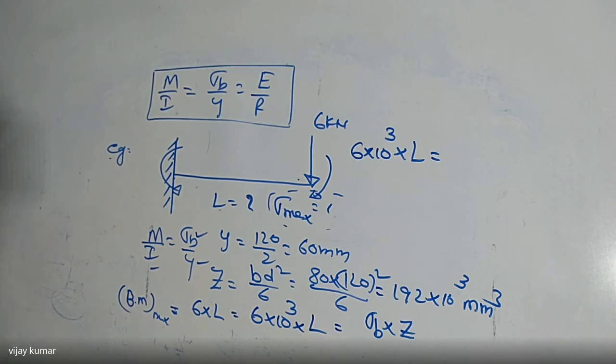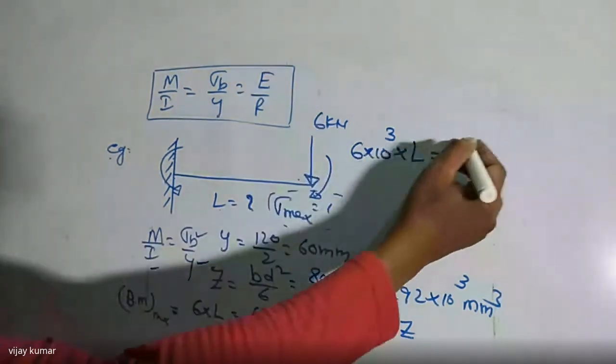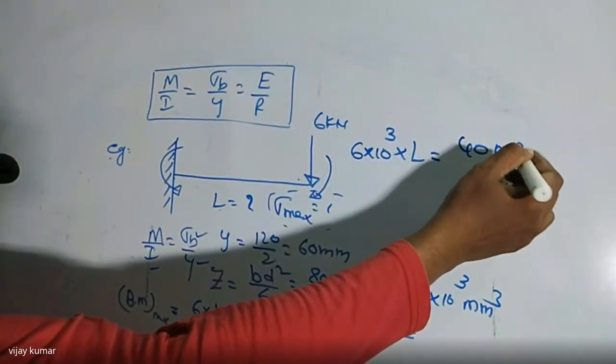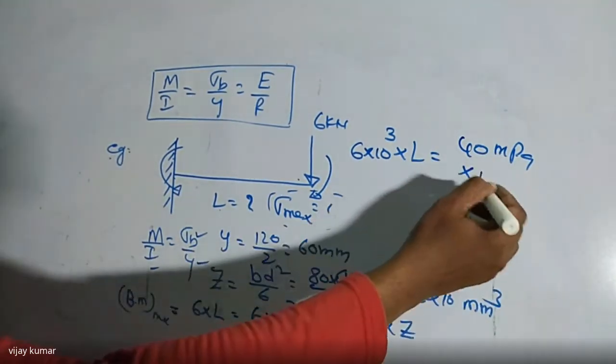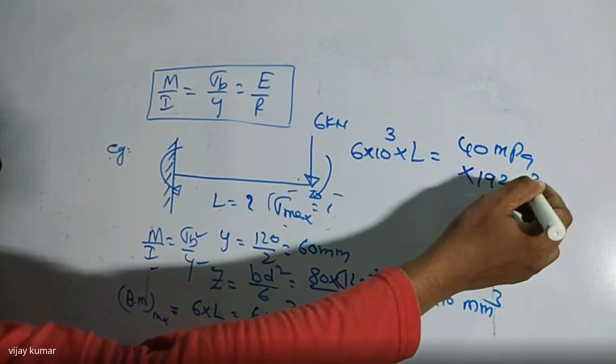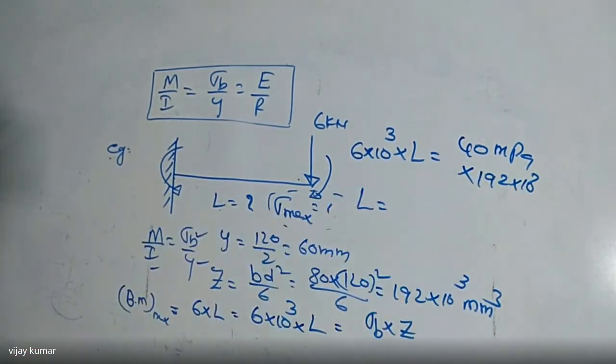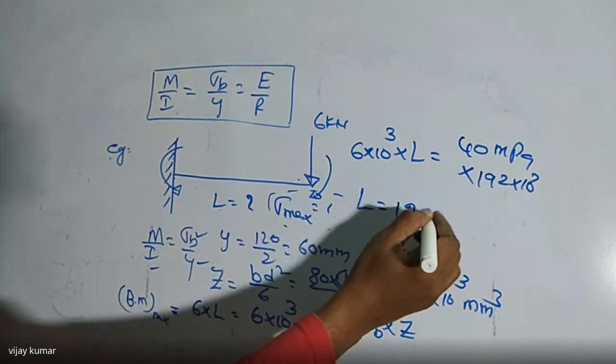Sigma B is nothing but how much is given here? Sigma B is given as 40 megapascals. So that is 40 megapascals, into the Z value. What is the Z value here? That is 192 into 10 power of 3. Then find the value of L. So I am getting the L value as 1280 mm.